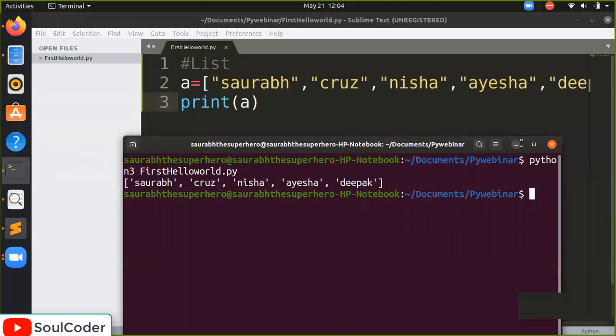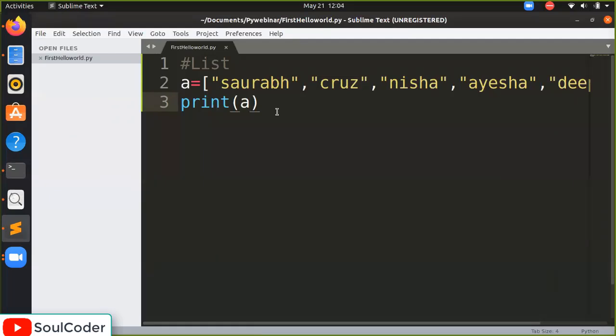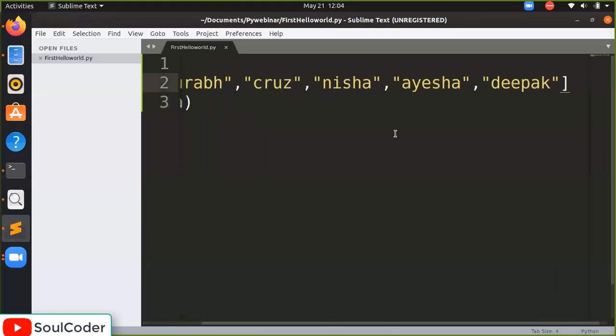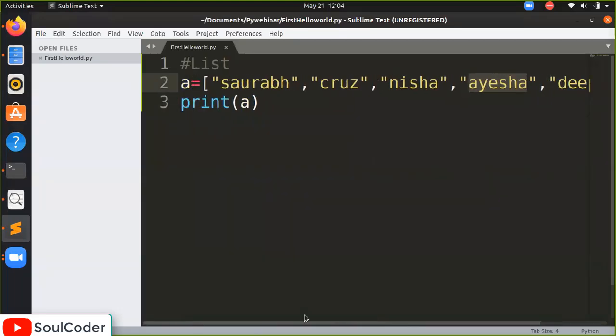But what if you want a single value from it? What if I only want Cruz? What if I only want Aisha from it? How can I do that? Very important thing, so listen very carefully. How is a list stored in the computer?